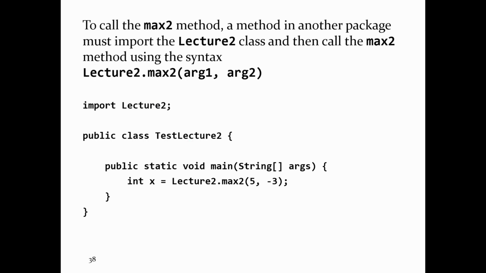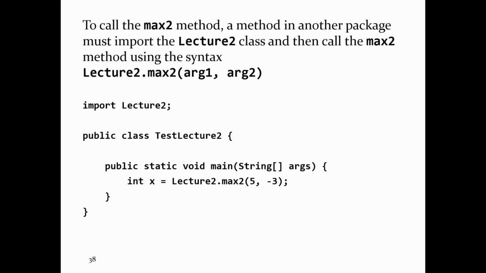So if I have a different class called test lecture 2, I have to import the class that I want to use. I want to call the method max2. Max2 lives inside lecture 2, so I have to import that class. When I call the method, I use the class name in front of the method name. So I can't just write max2 5 comma minus 3.